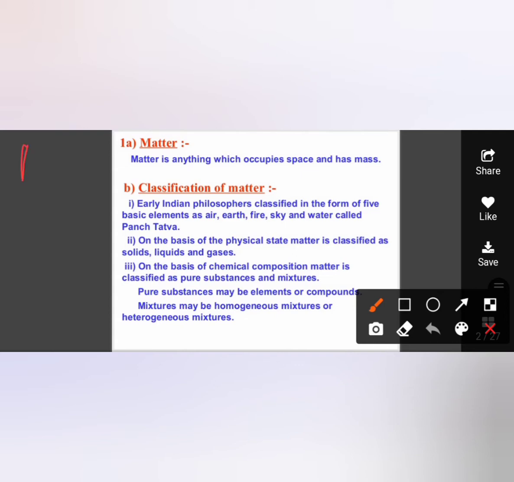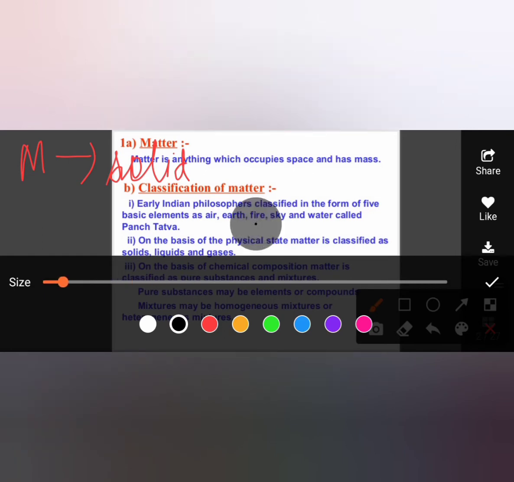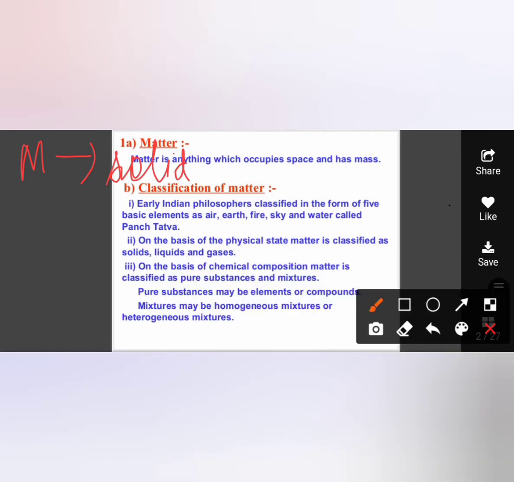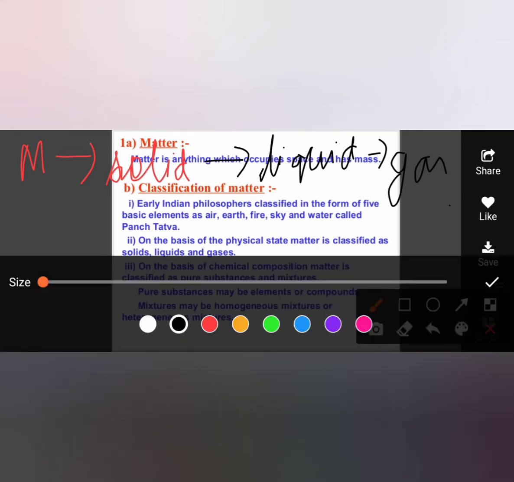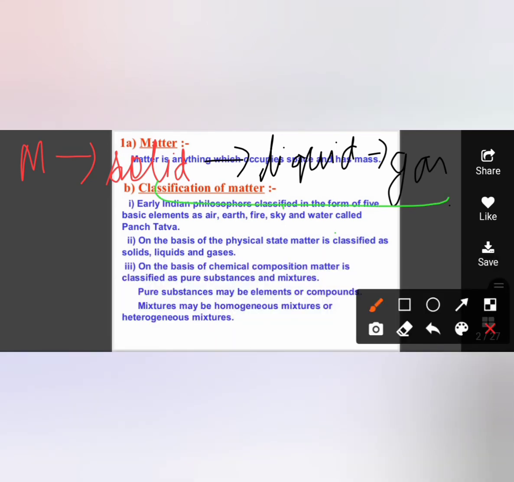So as told, we have matter. Matter, you read solid. Just a minute, let me change color so that it is visible to you. So we have solid, we have liquid, and we have gas. These are physical states. But there are 2 more states. About them we are going to study a bit later. But they are plasma.